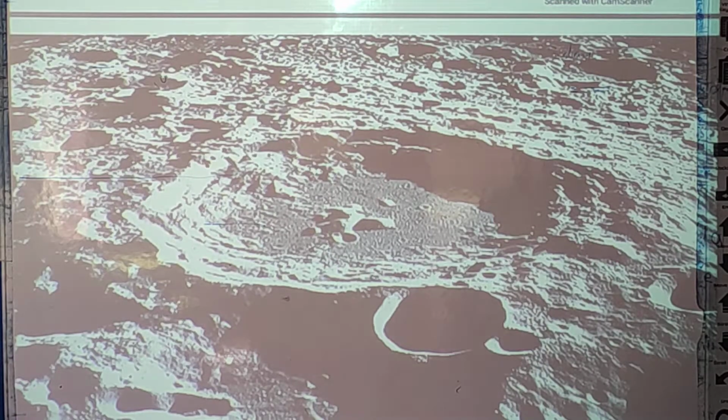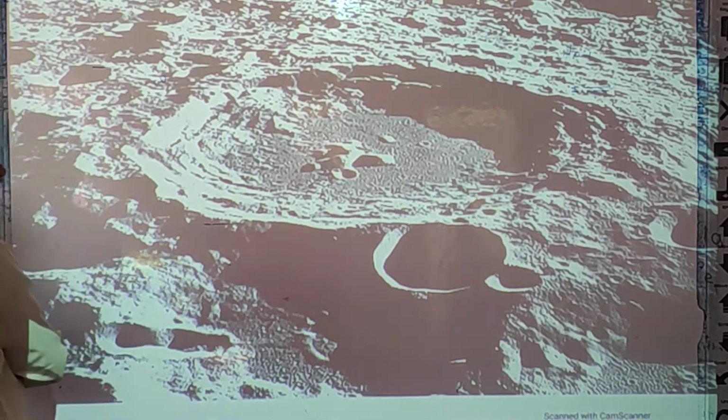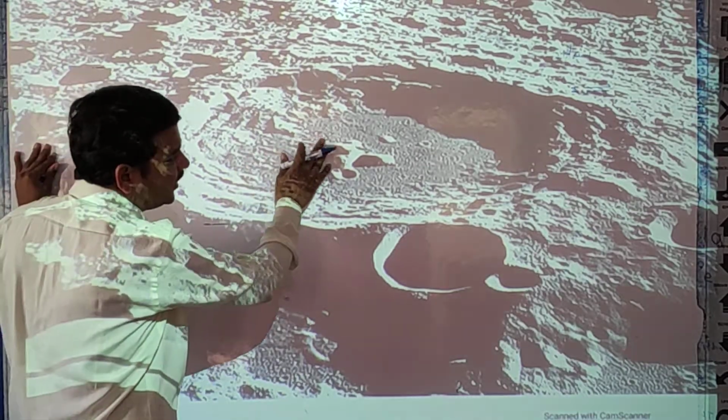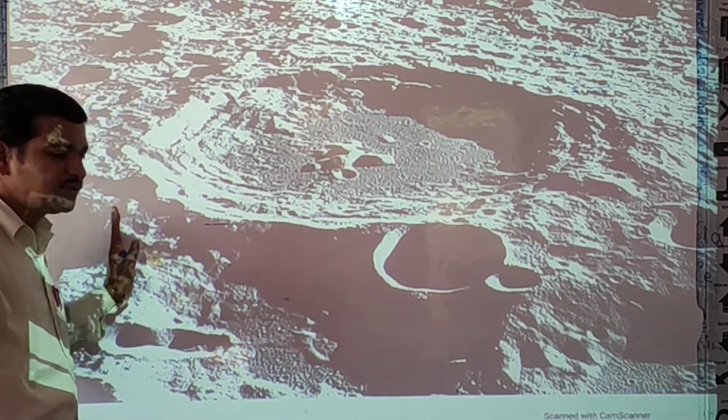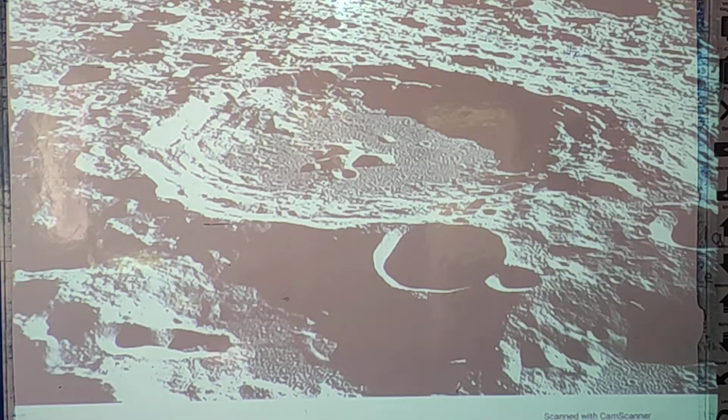See here, this is the surface of the moon. See students, this is one diagram. The surface is like the earth, but you can see the craters here, like holes. So this is one diagram, or we can say a picture, for you.